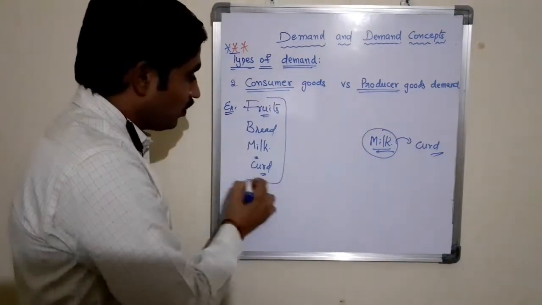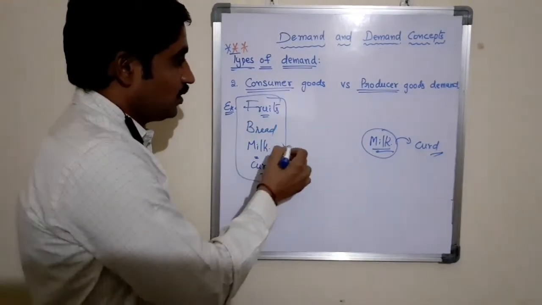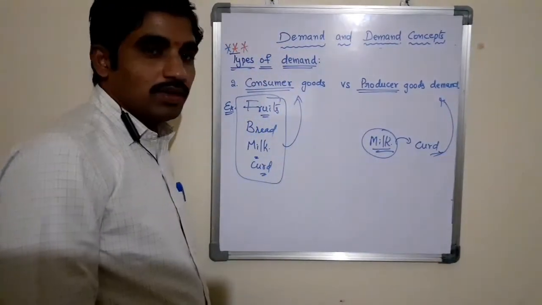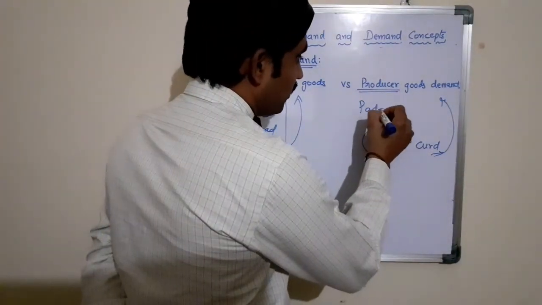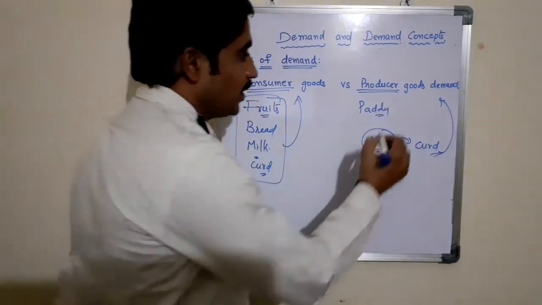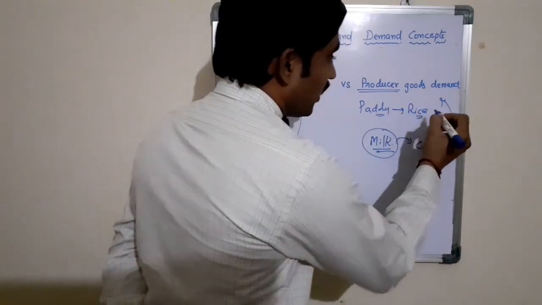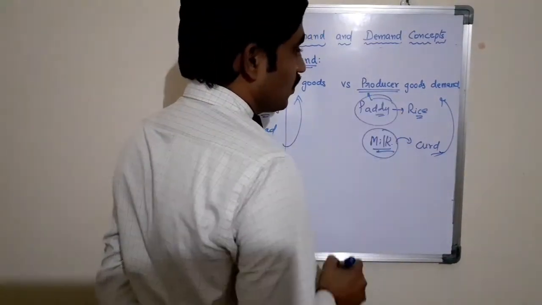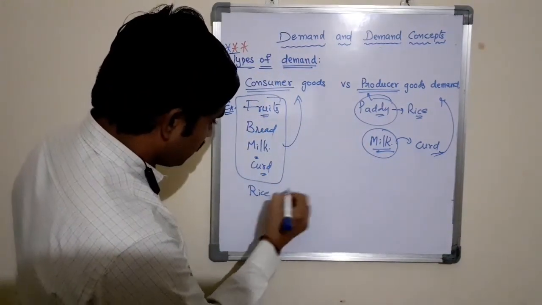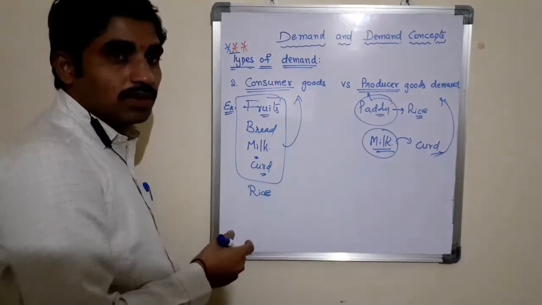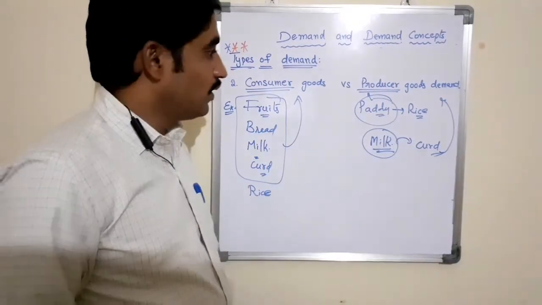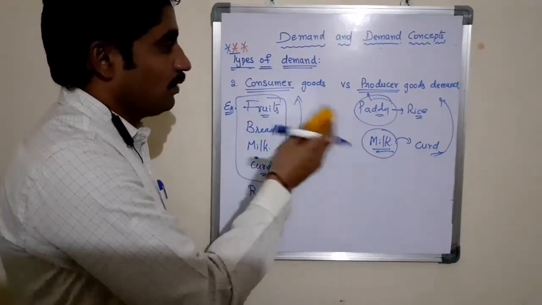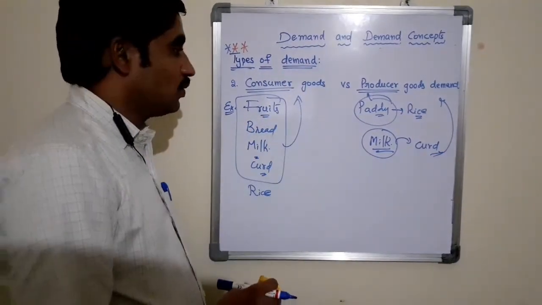So the demand for consumer goods is said to be consumer goods demand. The demand for producer goods is said to be producer goods demand. Let us take paddy. Paddy is a producer good. By using paddy, they may produce rice. So here paddy is a producer good and rice is the consumer good. In this way, we can find what is a producer good, what is a consumer good, and how the demand will vary from consumer goods to producer goods demand.